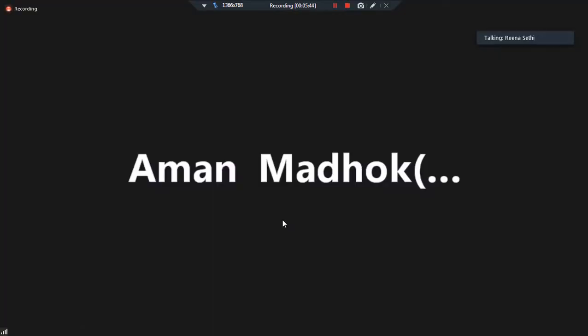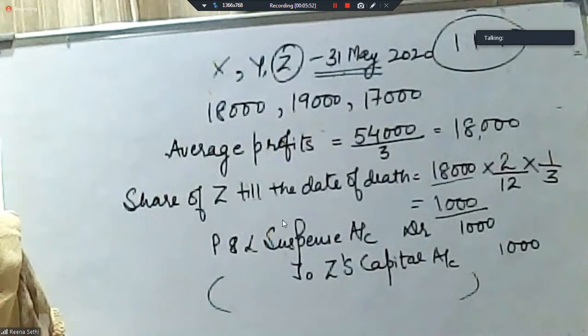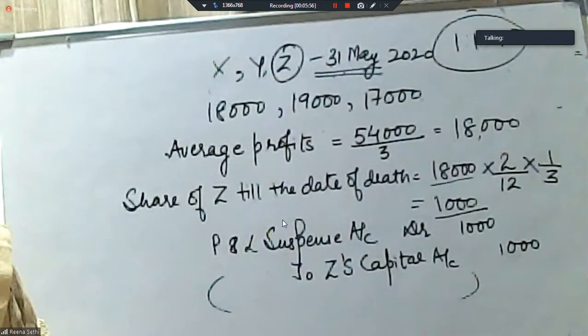Or being the deceased partner given the share in profits till the date of death. Fine? I hope the narration is clear, Aman.